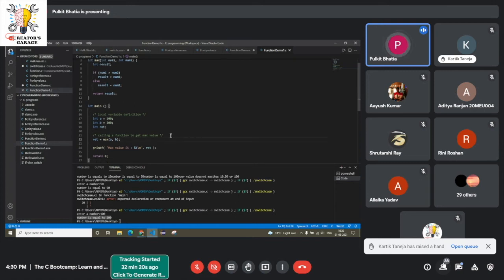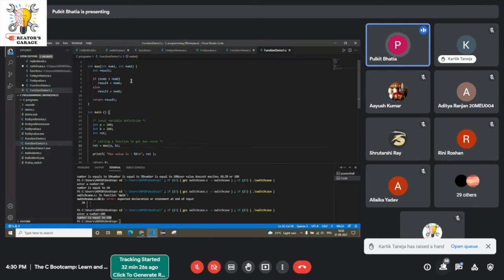Like I was just speaking about calling a function. What do you mean by calling a function? You have initialized a function. You have given a name to the function. You have declared a function. You have told the compiler, this is the name of the function. But where do you have to use it? How do we tell the compiler that this is the place I want to use my function?